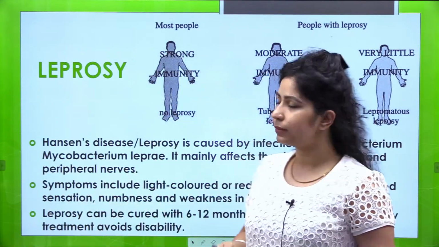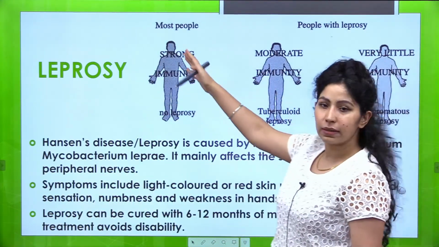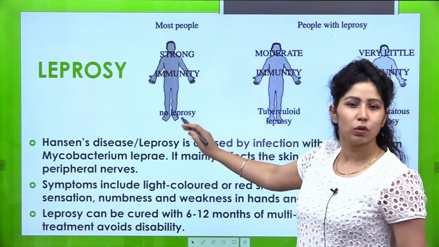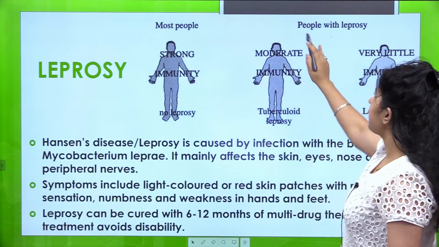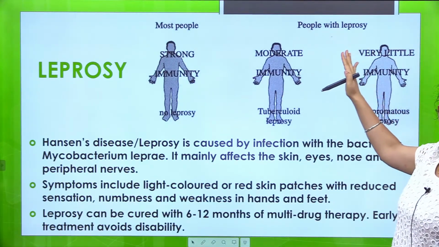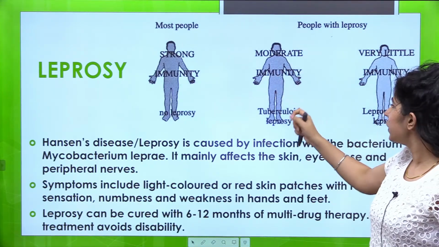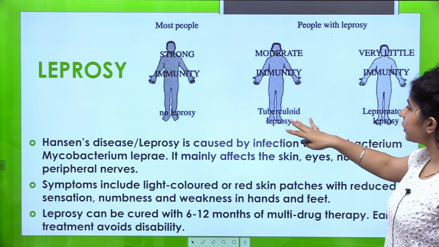So what is it? For example, these are most people. They have strong immunity and they have no leprosy. People with leprosy, first of all, they will have moderate immunity. Immunity थोड़ी सी कम होगी, and this is tuberculoid leprosy.